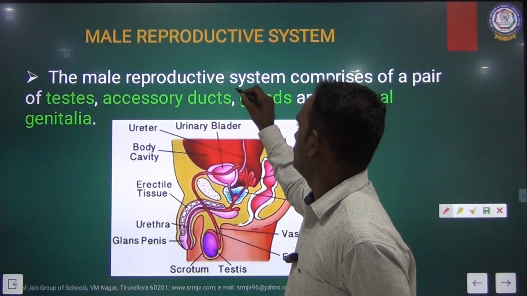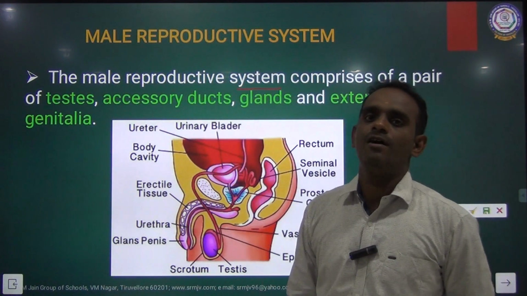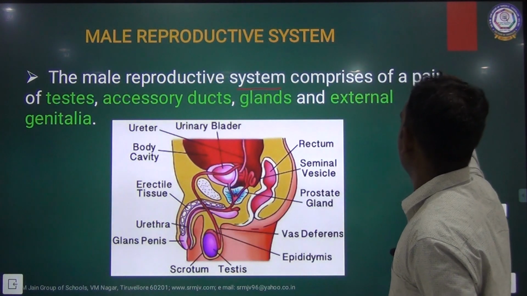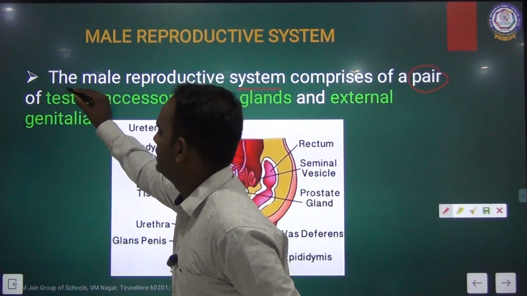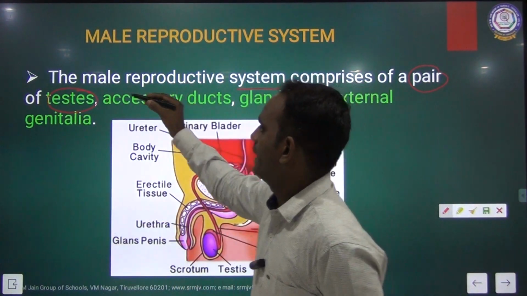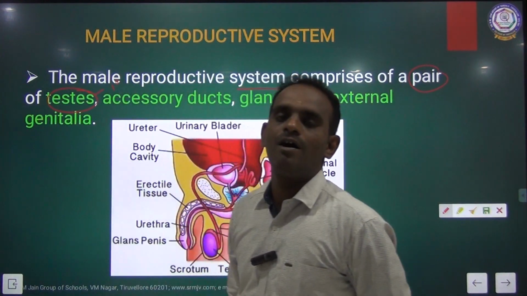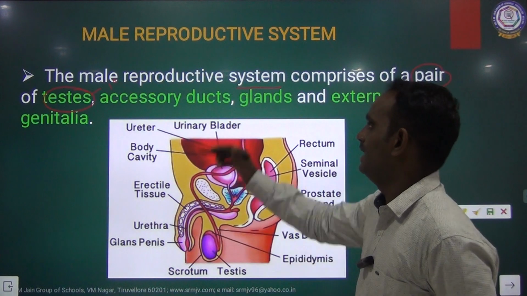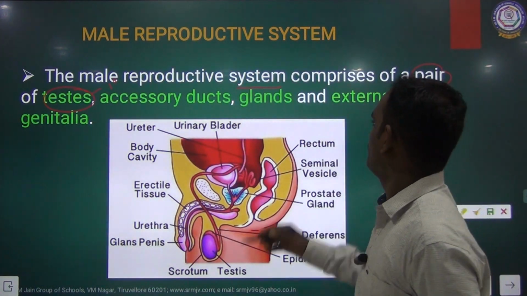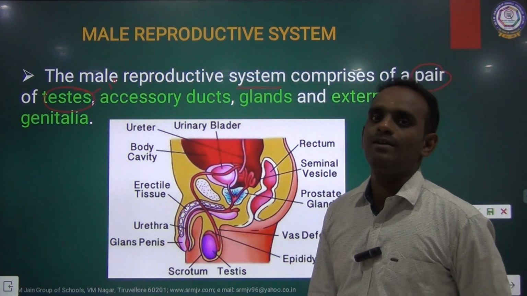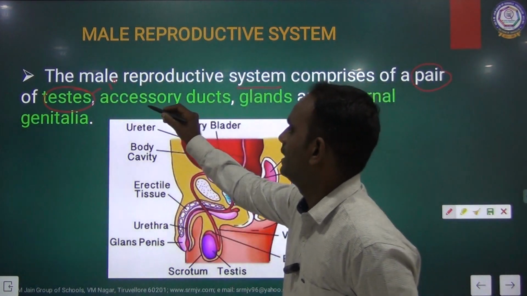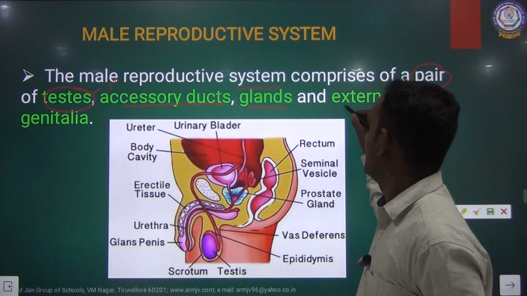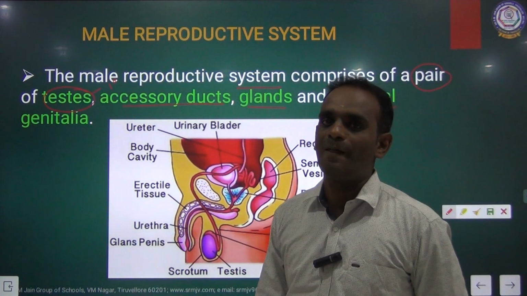The male reproductive system comprises a pair of testes. I already said testis is the primary reproductive organ. Once again I am repeating, the male reproductive system comprises a pair of testes and then accessory ducts, accessory glands and external genitalia.